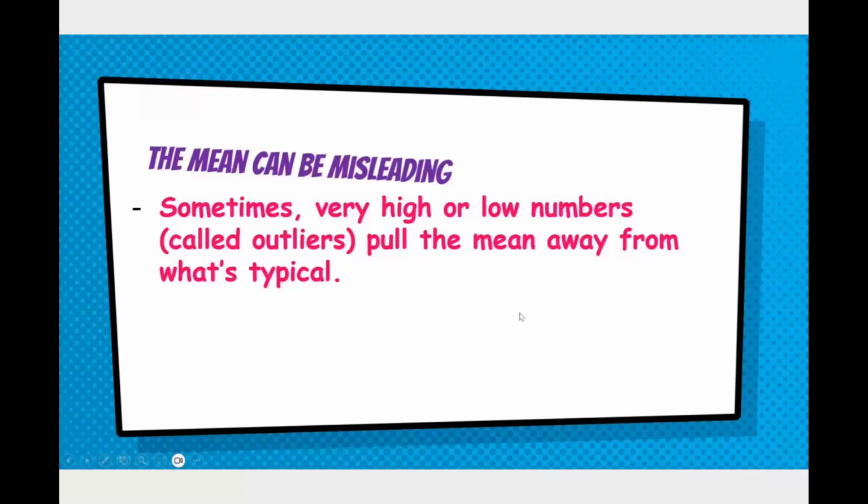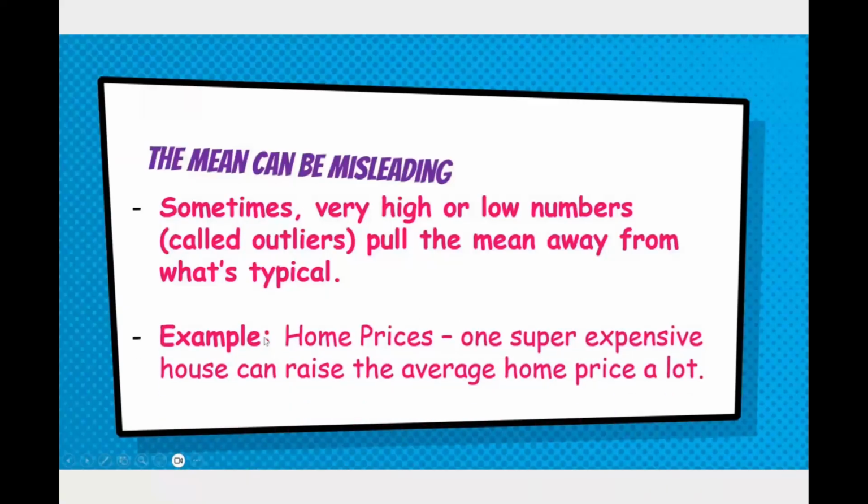Sometimes the mean can be misleading, though. We have very high or low numbers, which we call outliers. Like I just talked about a second ago, they pull the mean away from what we would call typical. So I could have a normal average of a 79, but that 19 makes me look like I have an average of a 70, when most of my grades are way above a 70.